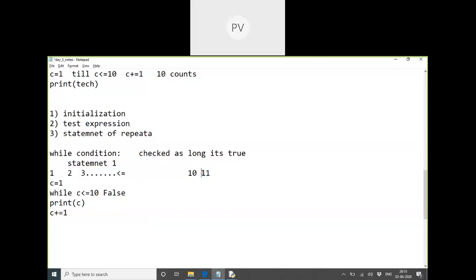But it will become false when the count changes to which value? 11. So I have given a termination point at 11. As long as count is less than or equal to 10 it is true. But when it crosses 10 it's obviously false. So after 10 it will never run. It will stop immediately.